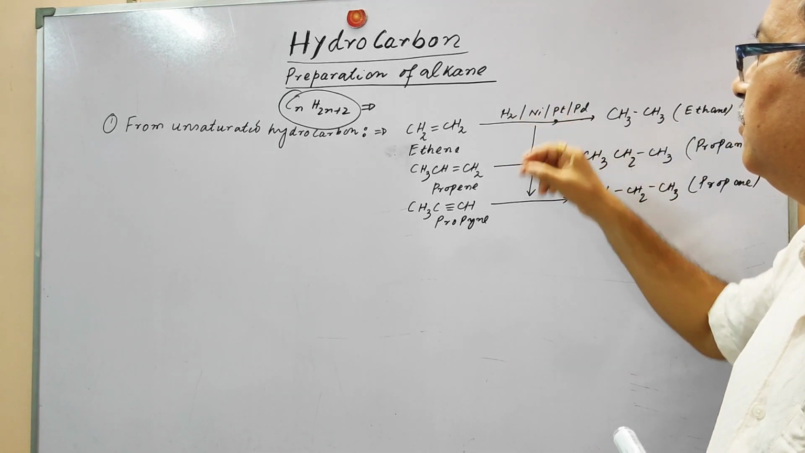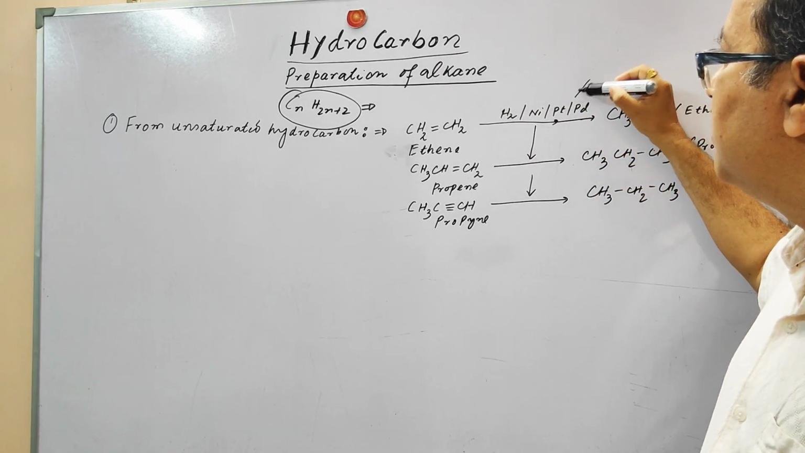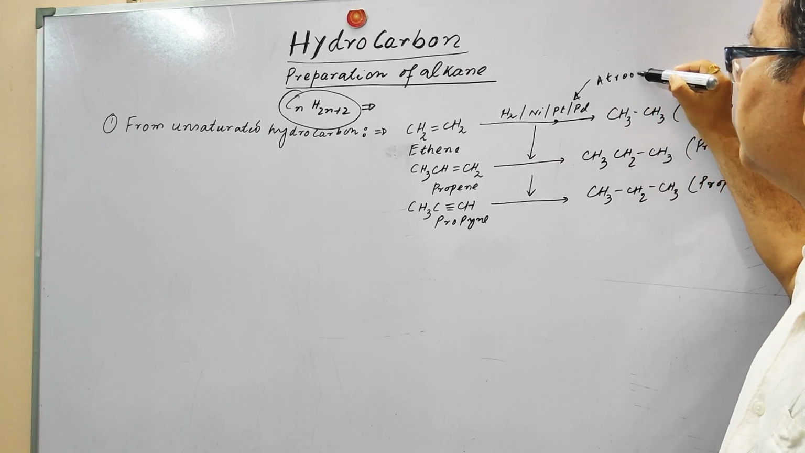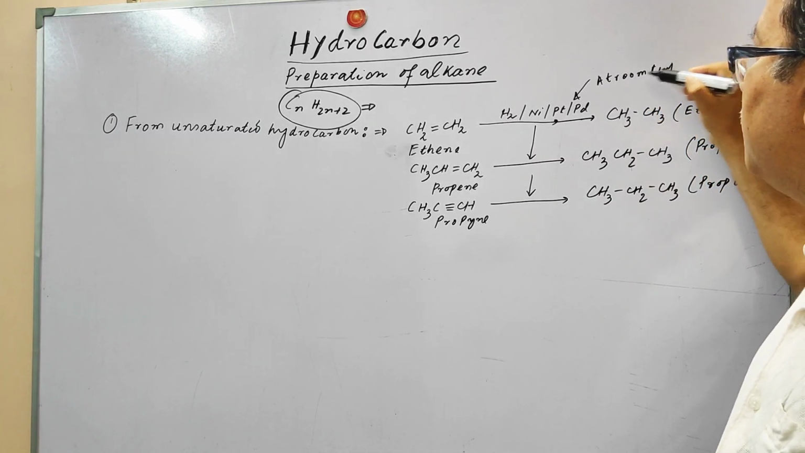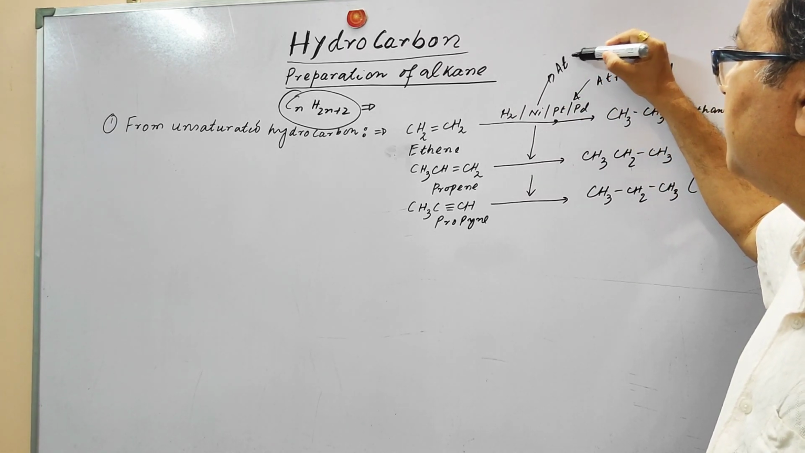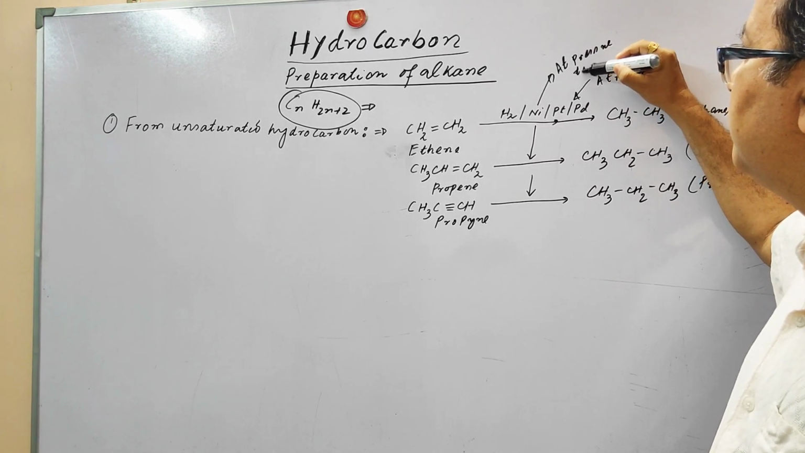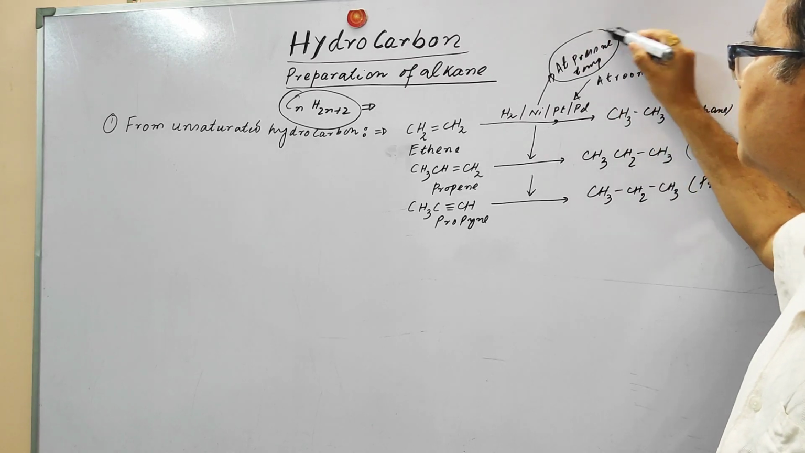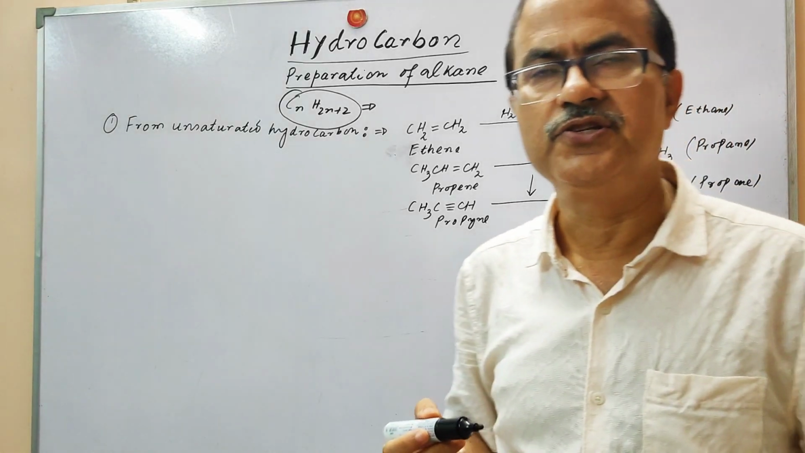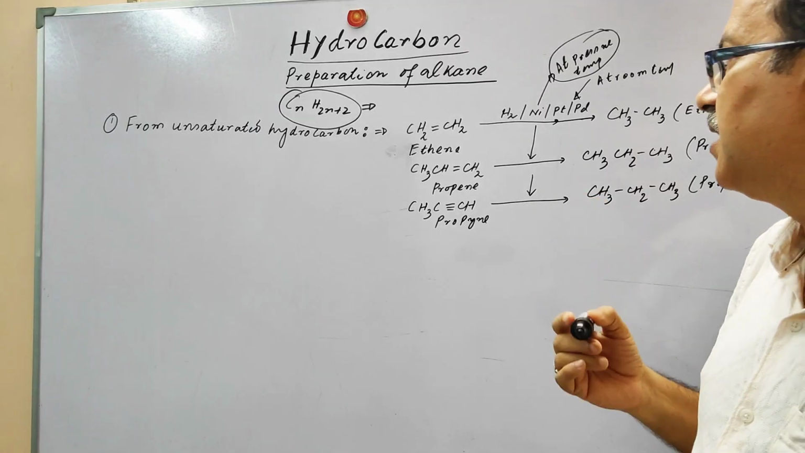And here is one thing that we need to understand: when we use platinum or palladium, hydrogenation can be done at room temperature. Whereas in the case of nickel, some pressure and temperature are required for this reaction. Pressure and temperature are required in the case of nickel, but at room temperature you can have this hydrogenation in the case of platinum and palladium. So this is from the hydrocarbons.